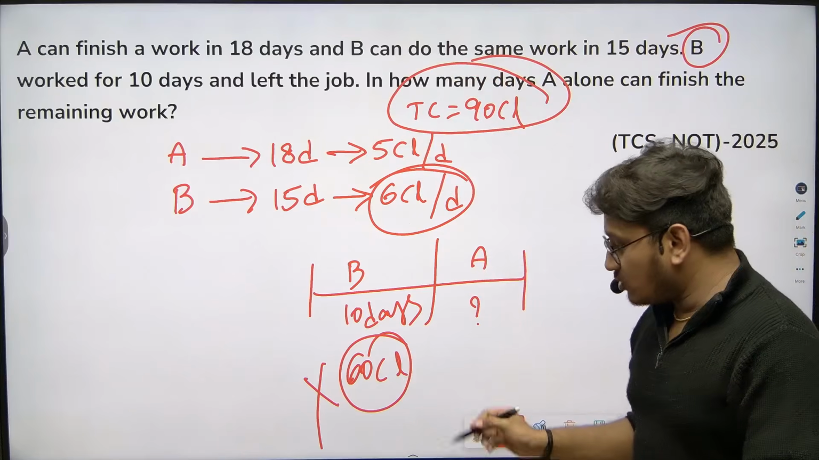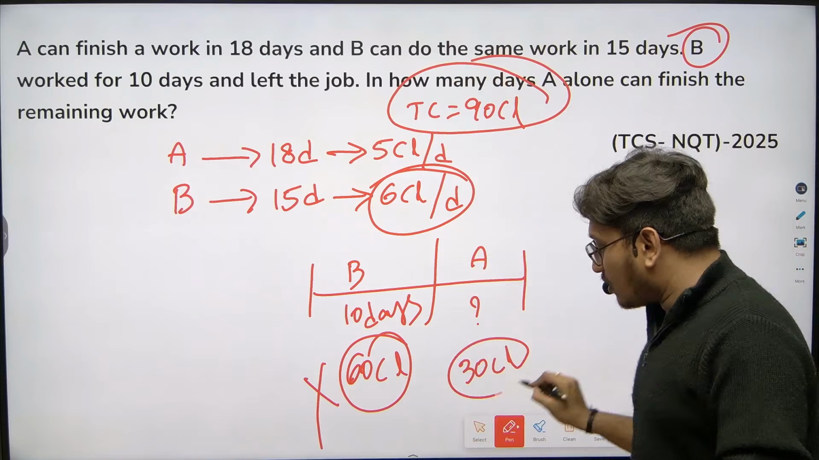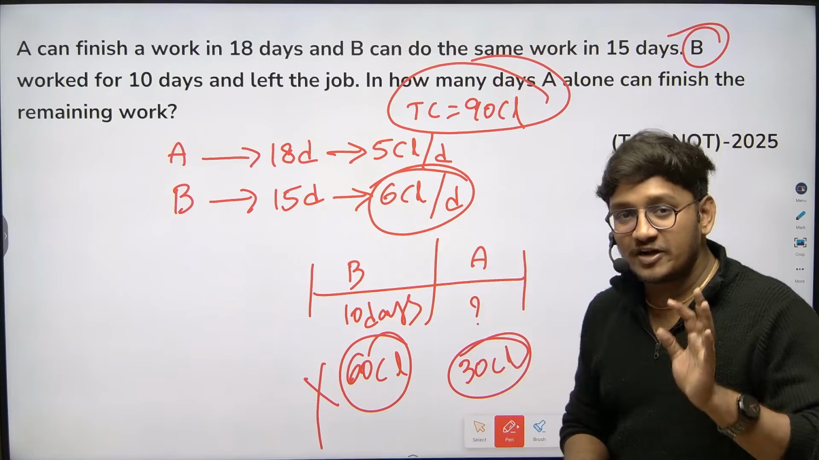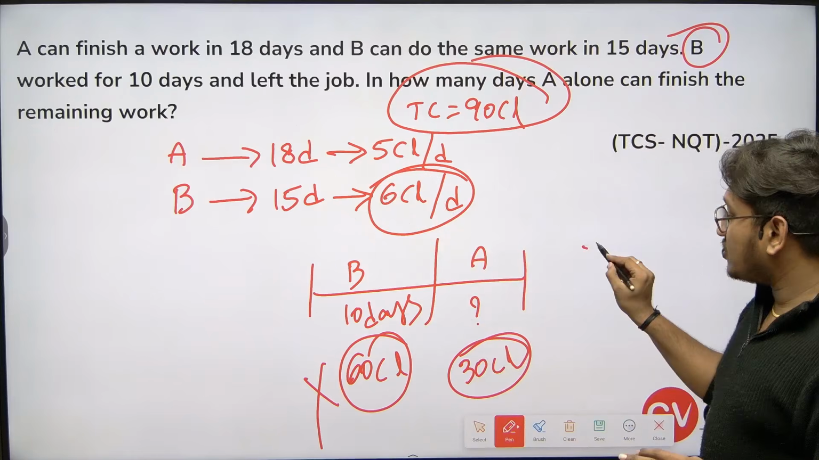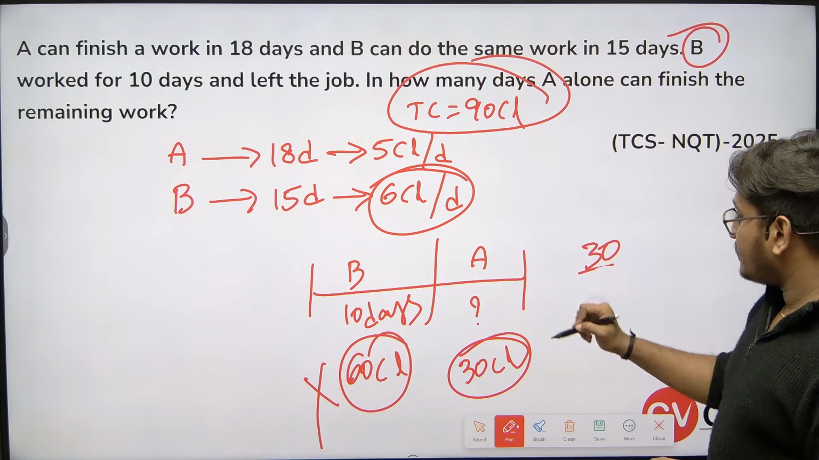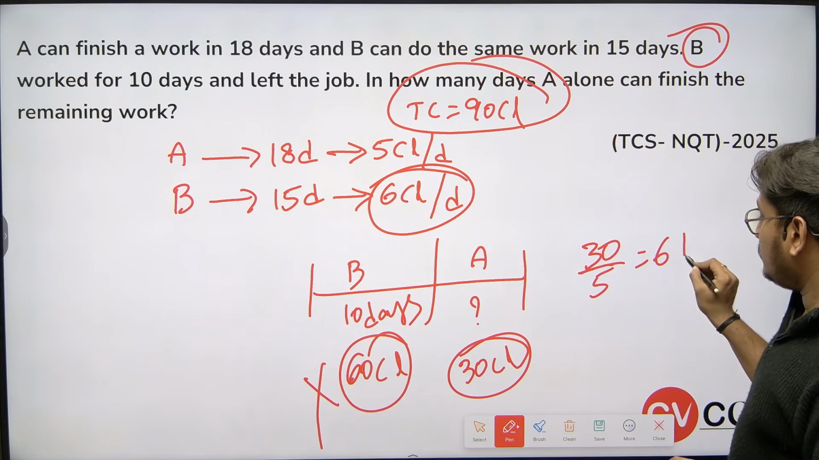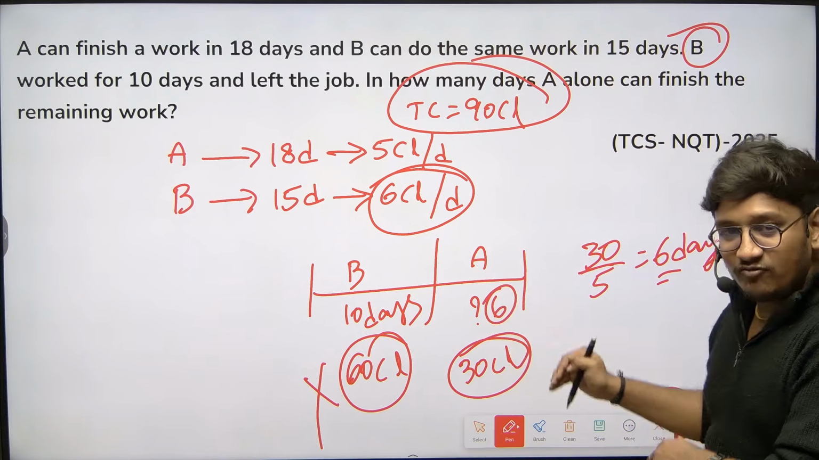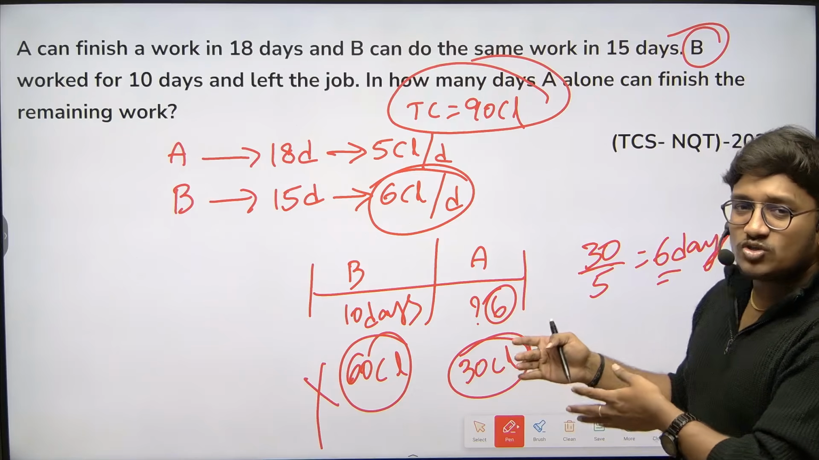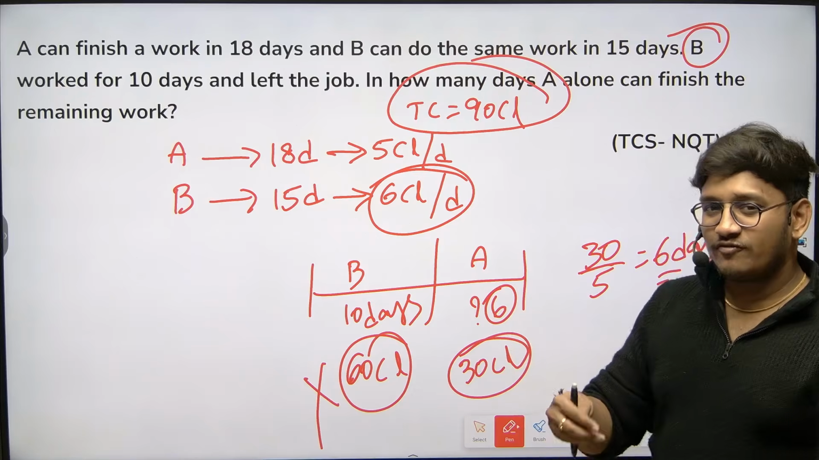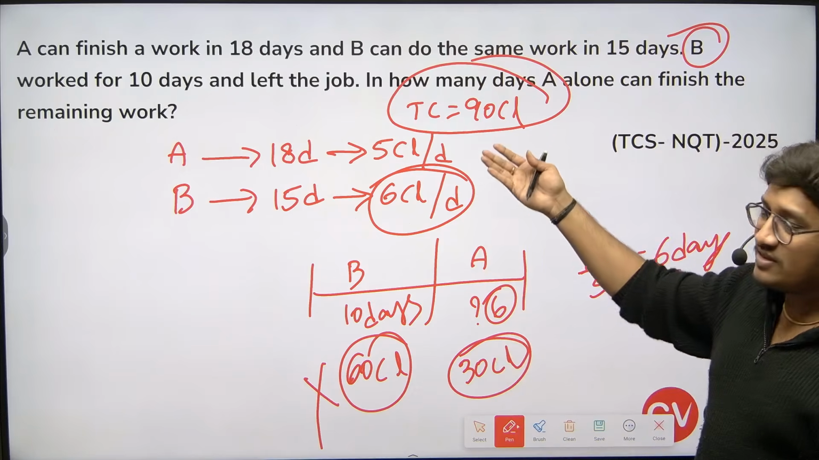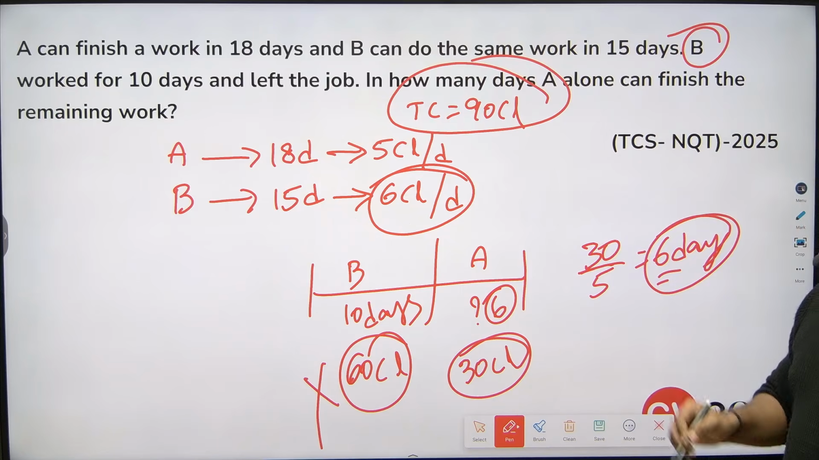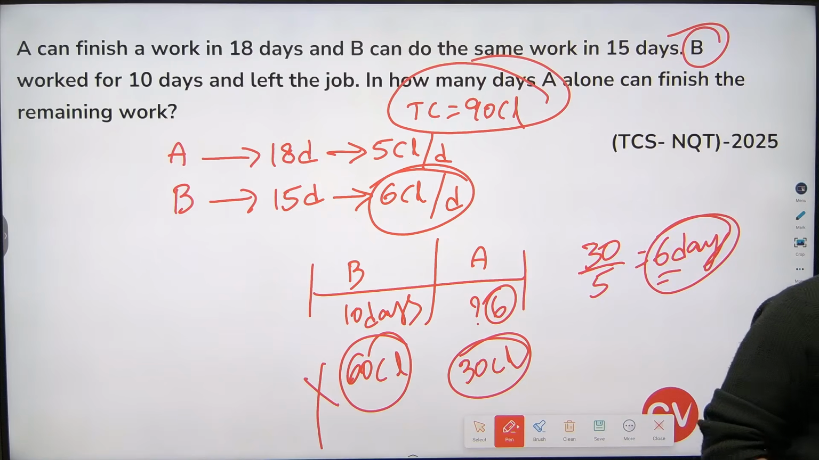How many chocolates are left out? 30 more are left. These chocolates can be completed by A. A's efficiency is 5 chocolates per day. In order to complete these 30 chocolates, how many days will A take? 30 by 5, which equals 6 days. So A can take 6 days to complete the remaining work. Very simple. Sir, why are you assuming it as chocolates? It is easy to understand the terminology, instead of going with the fractional method, it's better to go with a simple way to understand the conditions. So the final answer is 6 days. Let's go with the next one.